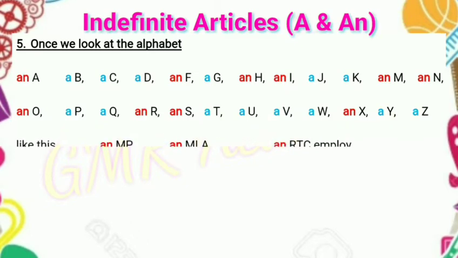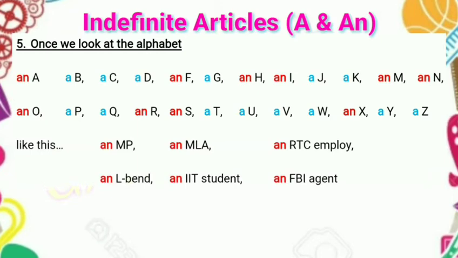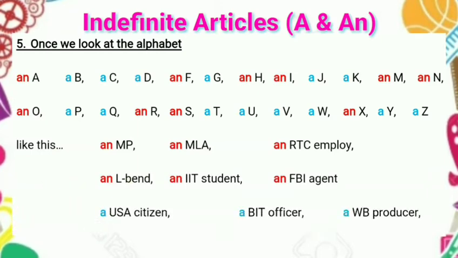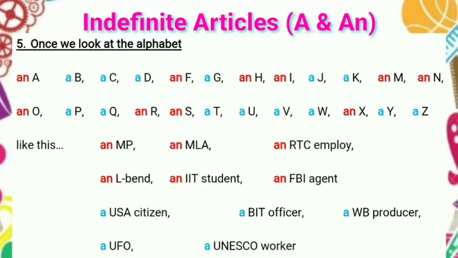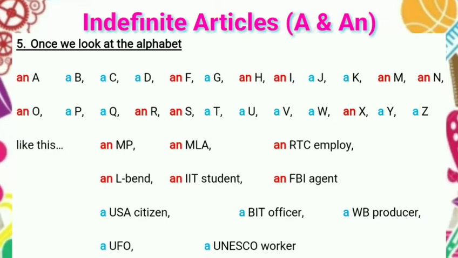Once we look at the alphabet and observe their sounds, if you find a consonant sound, article a should be used. If you find a vowel sound, article an should be used. A, vowel sound, an A. B, consonant sound, a B. C, consonant sound, a C. Like this, a D. An F, F has an A sound, an F. A G. An H, not H sound, H has an A sound. An H. An I.